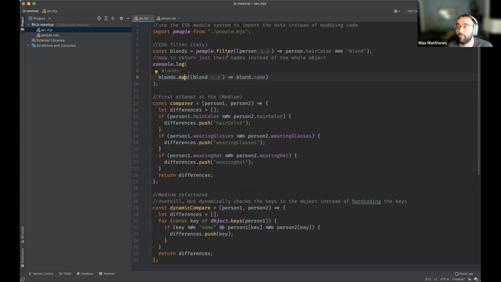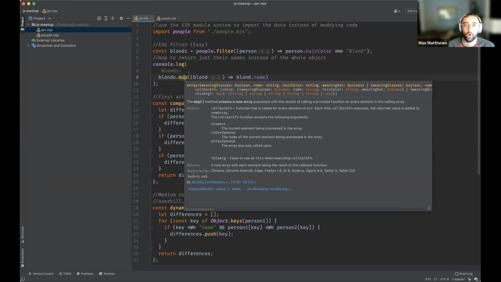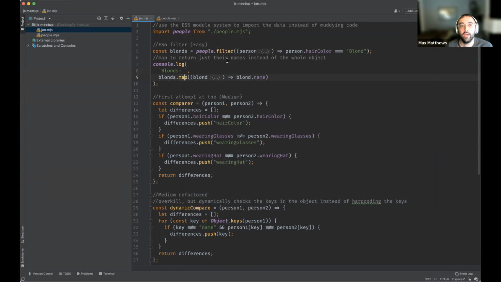Map is great for when you're looping over an array, but you really just want one specific value out of it. And filter is a great way to do your for loop without having to do an if and a push. Basically whatever this returns will determine whether or not the filter will include that in the final array.